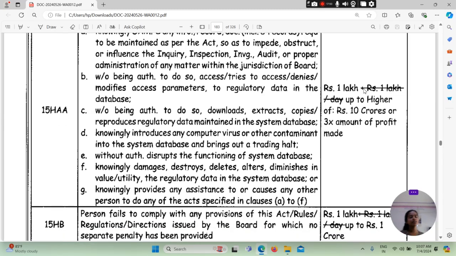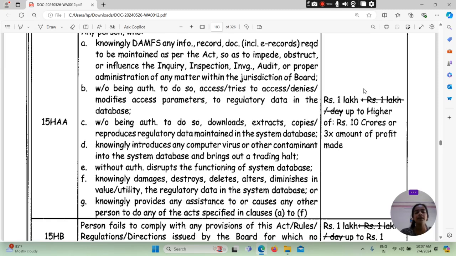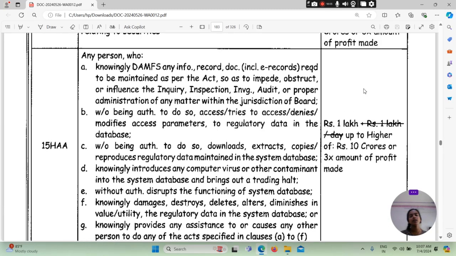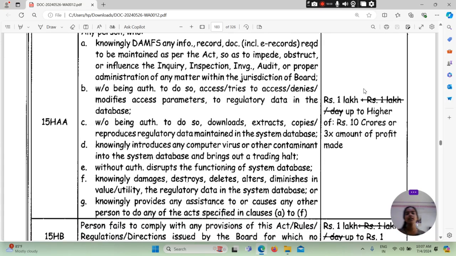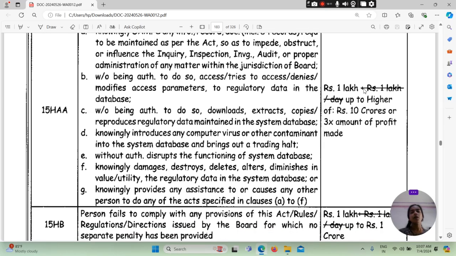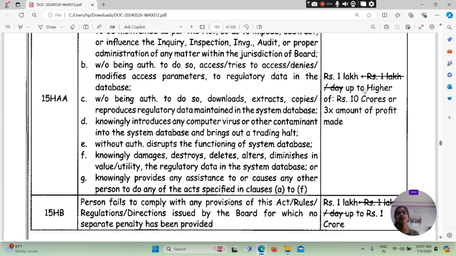without authority disrupts the functioning of system database; knowingly damages, destroys, deletes, alters, diminishes in value or utility the regulatory data in the system database; and knowingly provides any assistance to or causes any other person to do so, of the acts specified in clause A to F. Rupees 1 lakh, up to higher of rupees 10 crore or 3 times the amount of profit made.